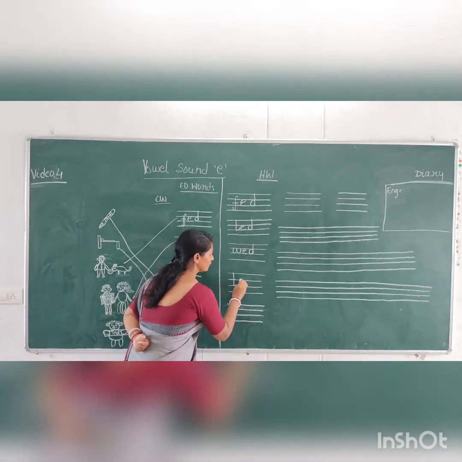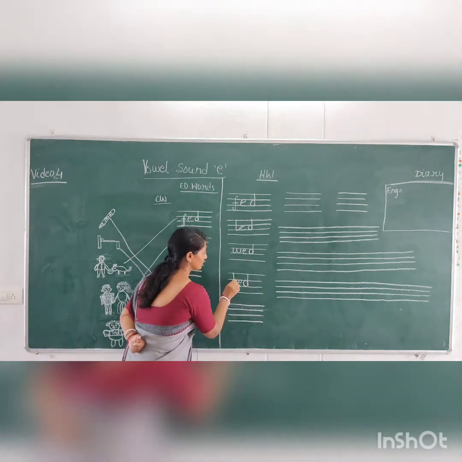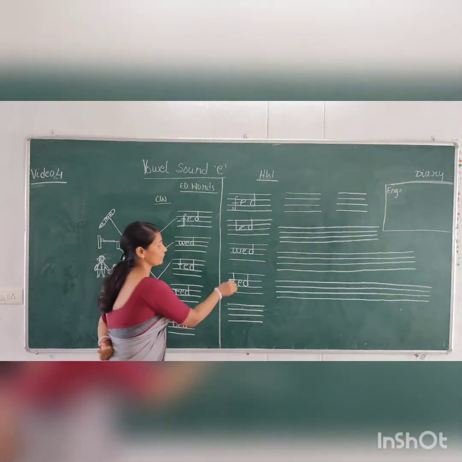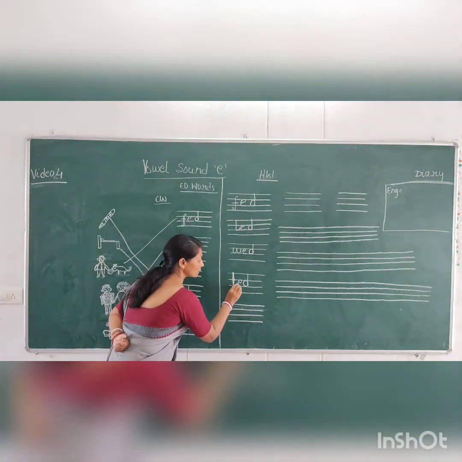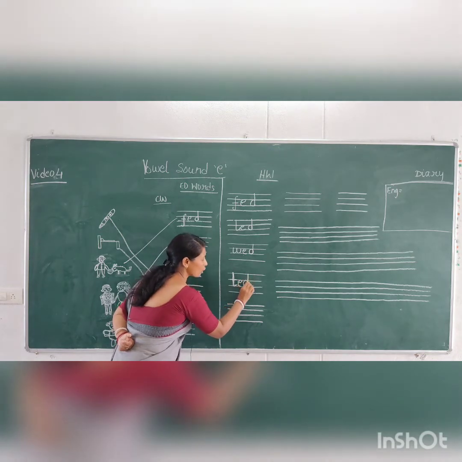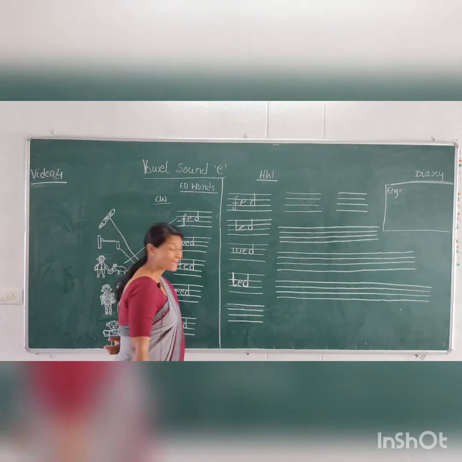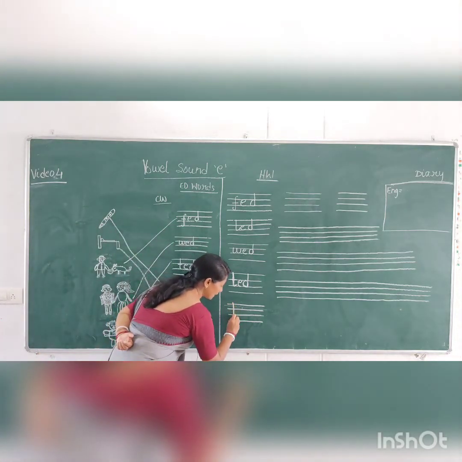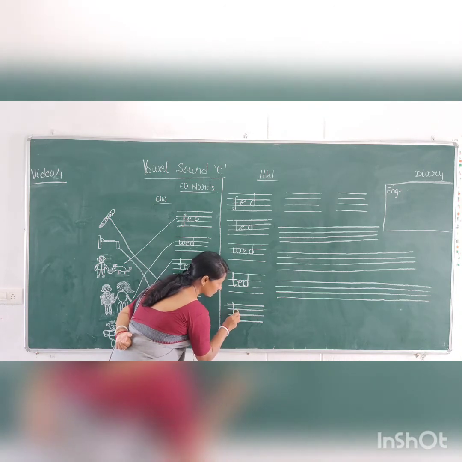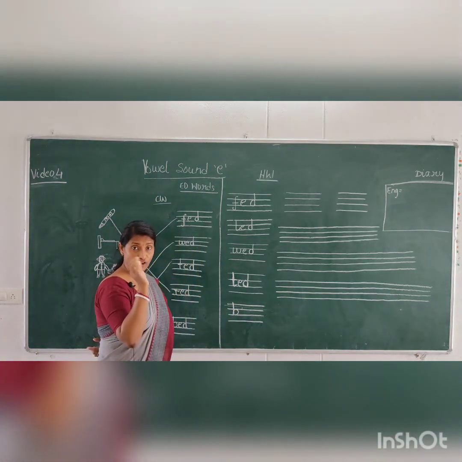T, E, D. Ted. From top to the third line, you cut a line here, then middle line E and then top here and go around, that is D. Ted. Then bed. B. See how you should not lift your pencil or your hand, children.